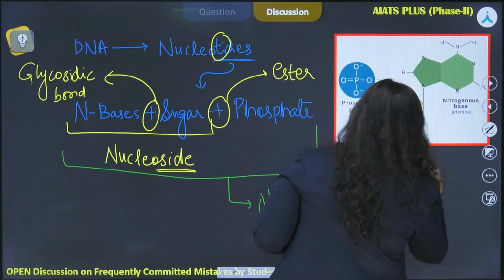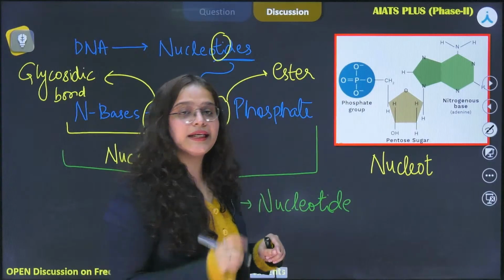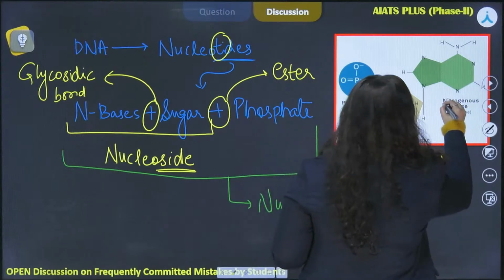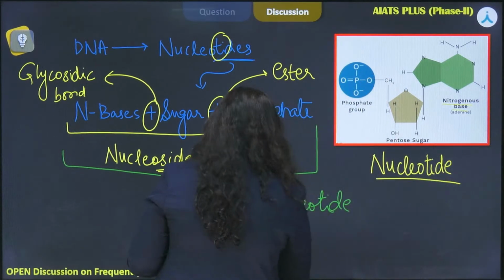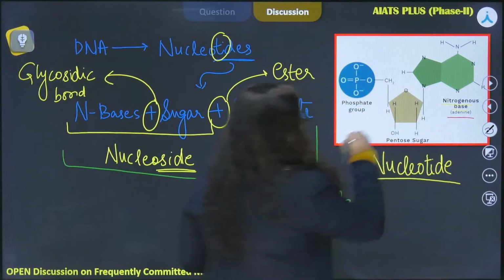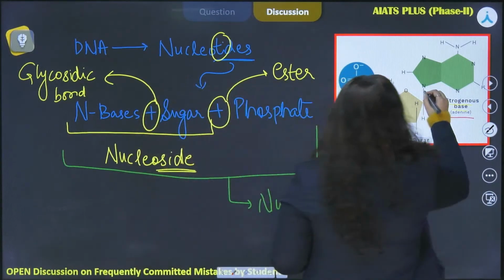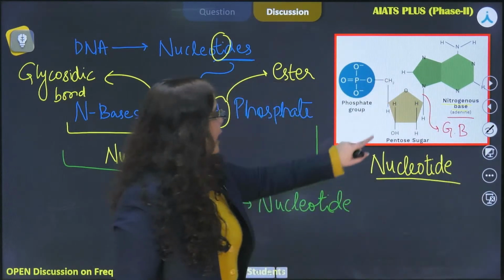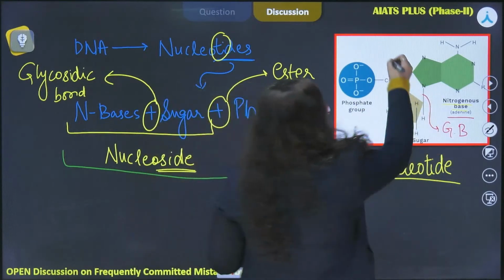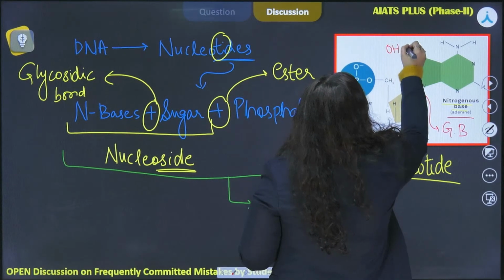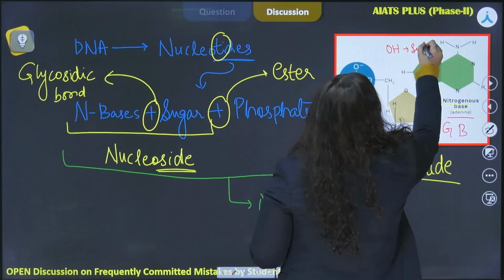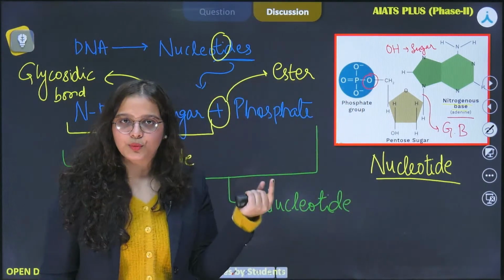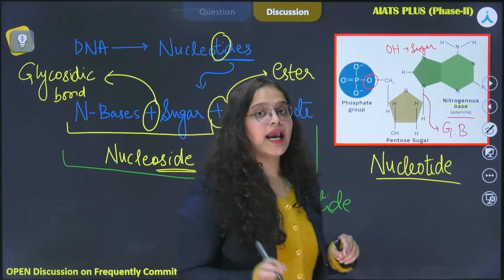So basically it is representing a structure of a nucleotide, and we can see that our nitrogen base is connected to the pentose sugar, and this bond will be known as the glycosidic bond, whereas the OH group of the sugar and the O group of the phosphate group will together form the ester bond.